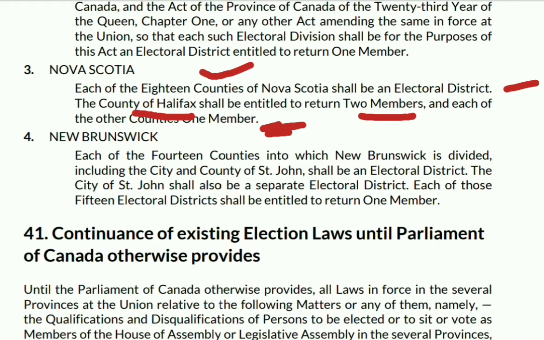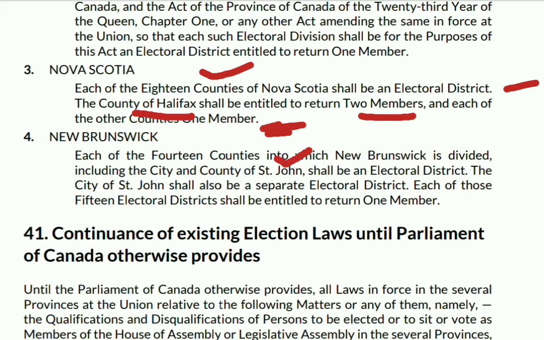New Brunswick, each of the 14 counties into which New Brunswick is divided, including the city and county of St. John. So one thing you will notice here is that no city was mentioned in case of Ontario or Quebec, but in case of Nova Scotia, the county of Halifax has been mentioned, and in New Brunswick, the St. John city and county has been mentioned. It is said that each of the 14 counties, including the city of St. John, shall be an electoral district, and the city of St. John shall also be a separate electoral district.